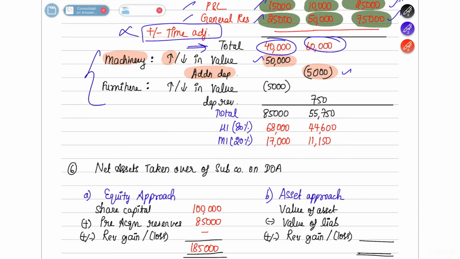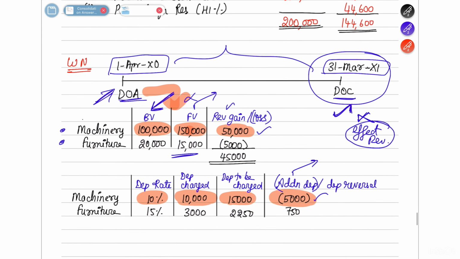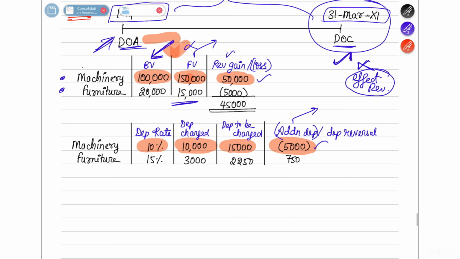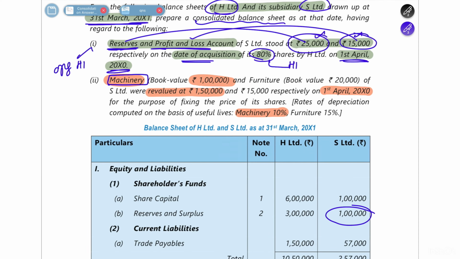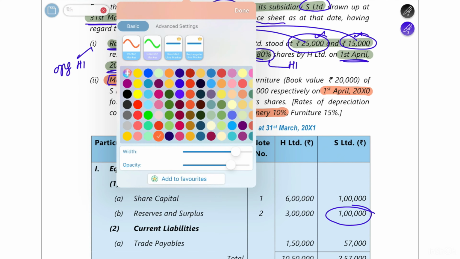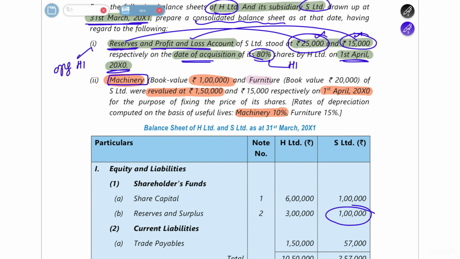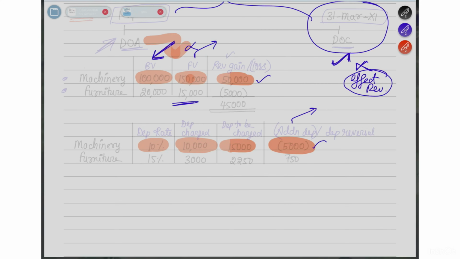This also we have discussed in the concept video. Fine. Now let's move on to furniture. So furniture, they are saying that there is a book value of 20,000 rupees. It was revalued to 15,000 rupees. And the furniture's depreciation is 15%. Now let's solve this.